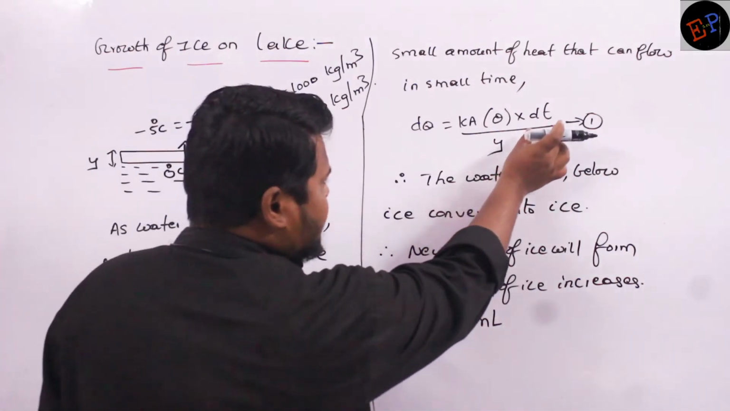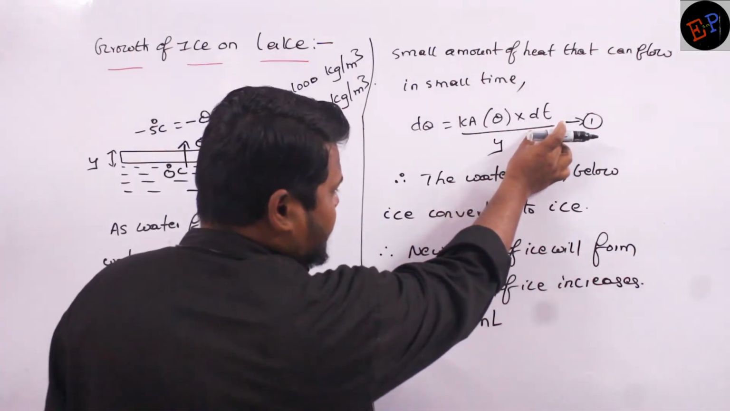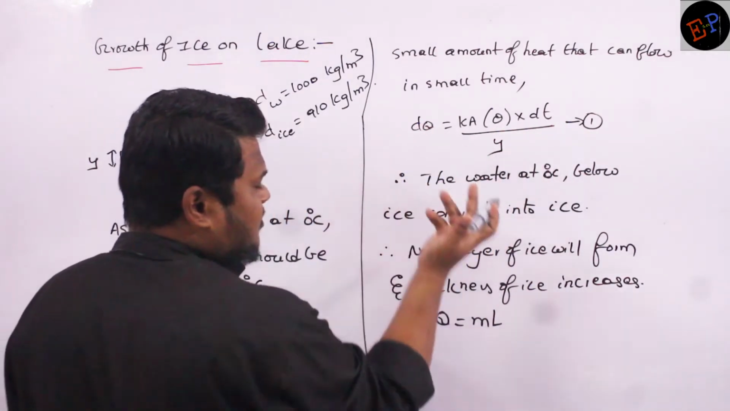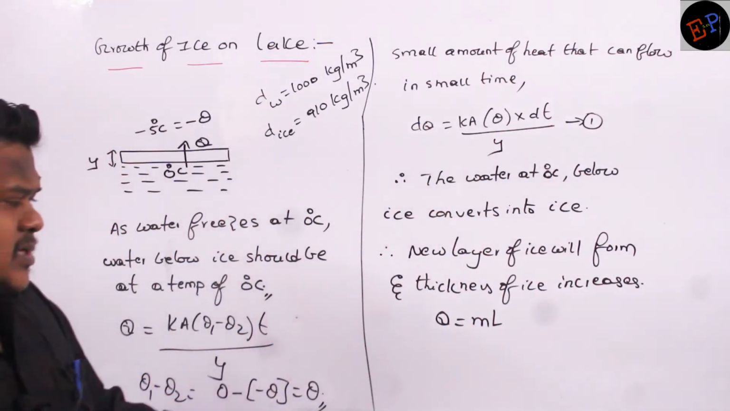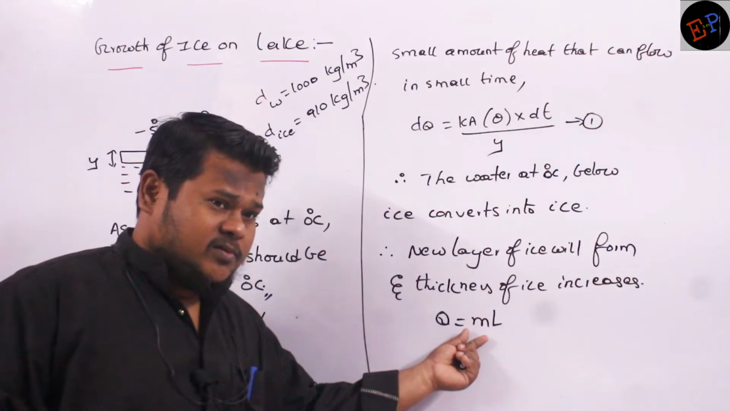So I am taking a very small time, no? The time interval is very small. So the amount of heat transferred also will be very small. So therefore, the amount of water which converted into ice is also very small.